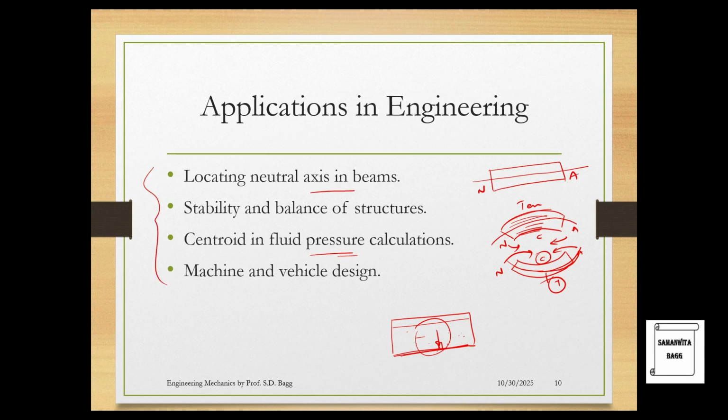Machine and vehicle design. When you see a car moving on the road, it has to be balanced from both sides. Or else, if it is overweight on one side, obviously it will turn to that end and overturn and fall. So anything which is static definitely applies some load, some pressure, and there will be some stresses acting on the body.